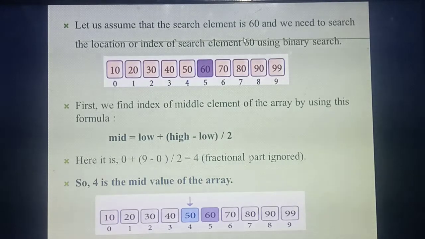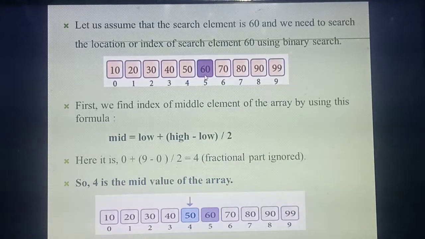From these 10 elements, you take any one element and keep it in your mind as the search key value. For example, from these 10 elements, you take 60 as your search key value and keep 60 in your mind as the search key value. Understood? So which one are you going to take? 60 as the search element.